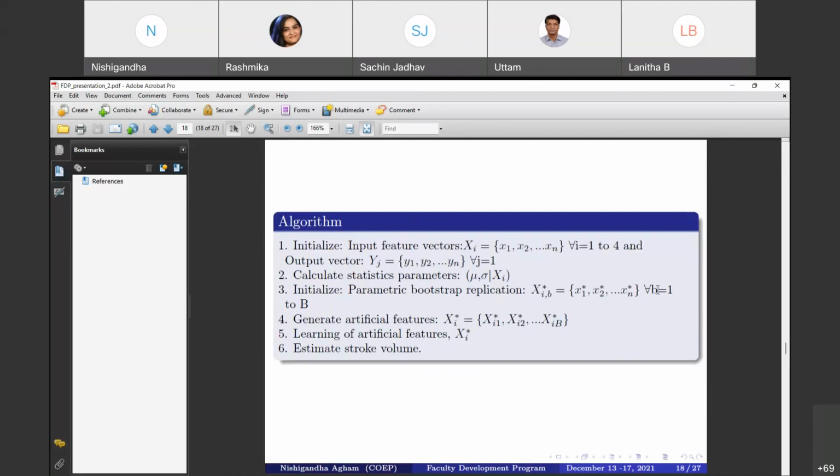Now for sampling, we generate B samples with a size of 4, replicating B times. Here we set B, beta, as 50. Now the sufficient feature samples are used to learn a complex relationship between the artificial feature and the target stroke volume. So we computed the average of all the measurements in X star, which I mentioned over here.